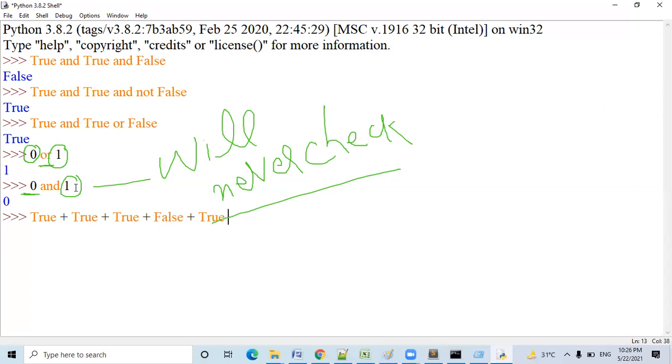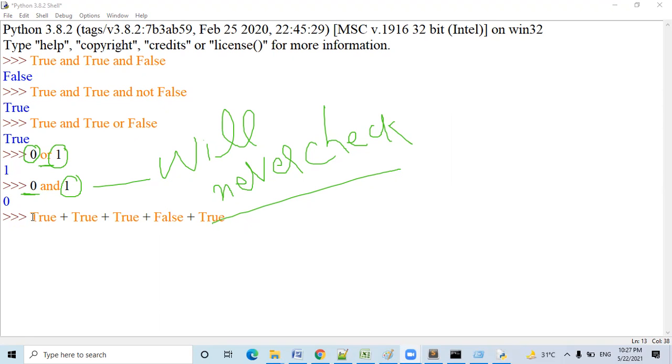Yes. I think it's similar to logic gates, because when we say 0 or 1, that means we are adding those numbers, and 0 plus 1 is going to be 1. And the AND gate is multiplying, so whenever we multiply any number by 0, it's always going to give us 0. So I was asking whether they operate like logic gates. Yes, I understand.